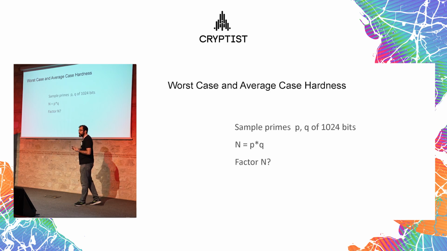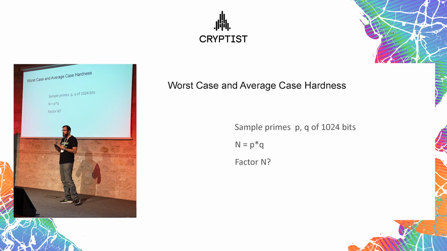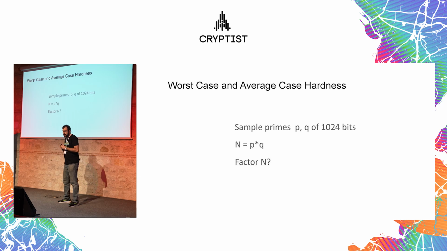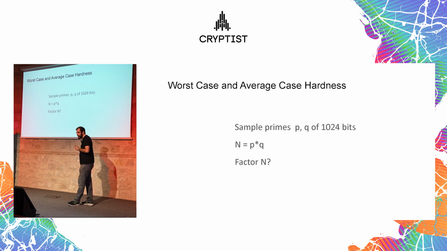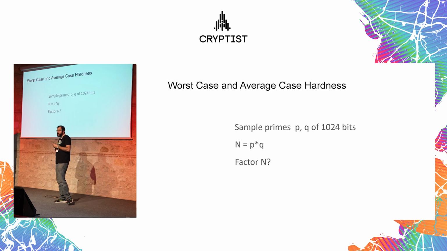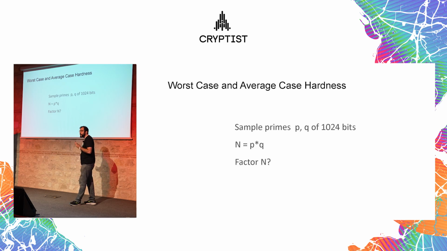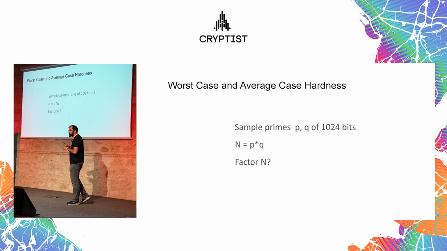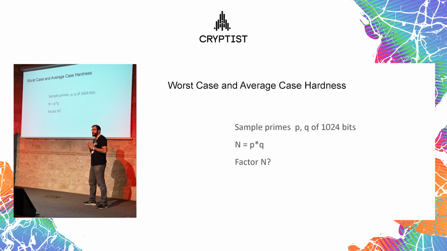This is the worst case hardness: the hardest instance of the problem you're describing, can you actually solve that instance? Whereas average case hardness is that even if you randomly sample an instance, you sample a random graph, let's say, it is still very hard to solve.